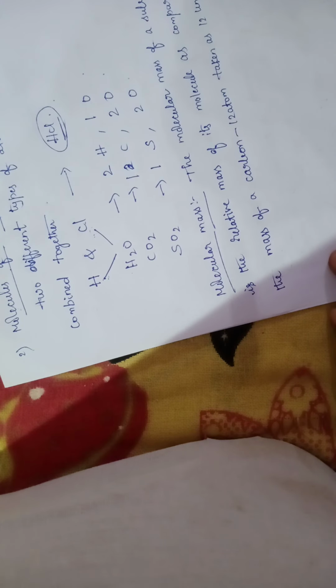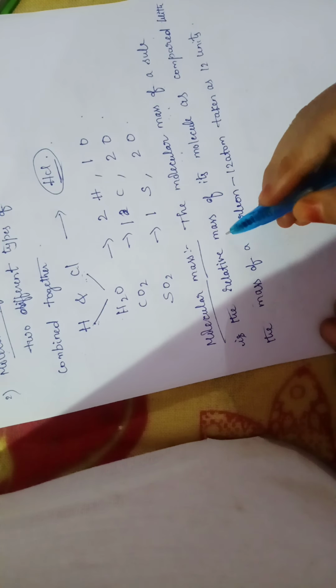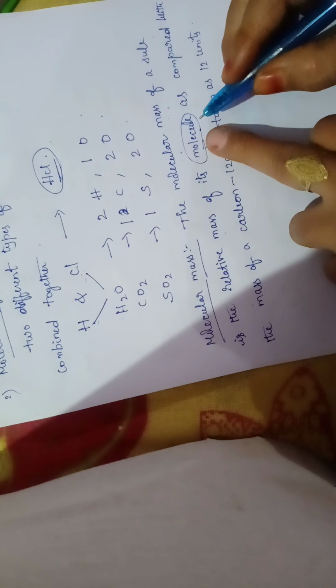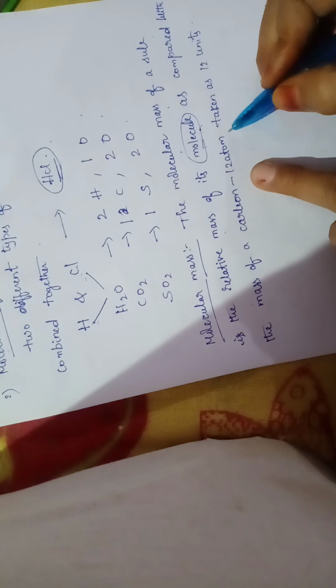Do you find any difference between atomic mass and molecular mass? Only, instead of atomic mass, you have to write the molecular mass of a substance is the relative mass of its molecule. There we took it as an atom, but here we are taking it as a molecule, and we are comparing that molecular mass with the mass of the carbon 12 atom.